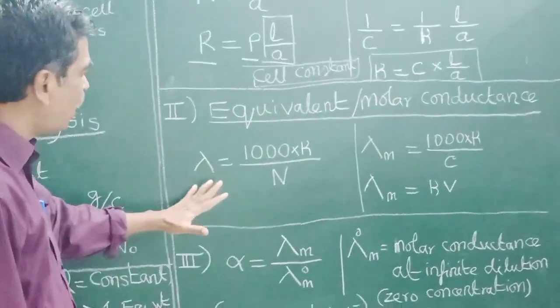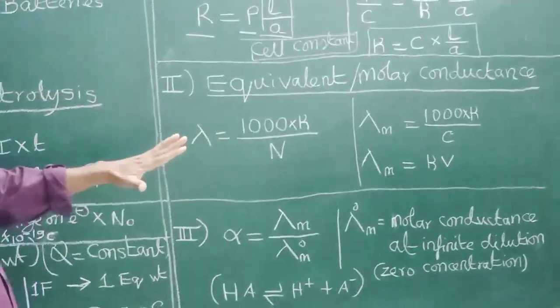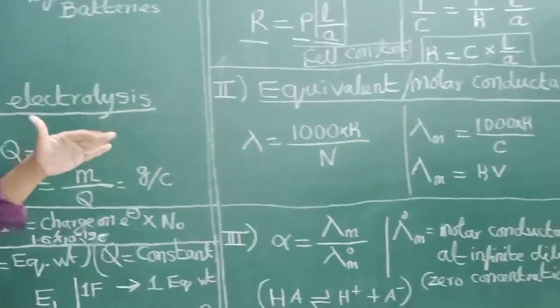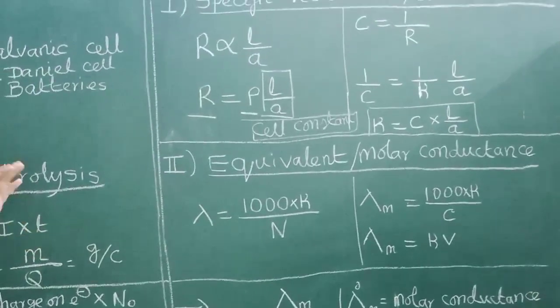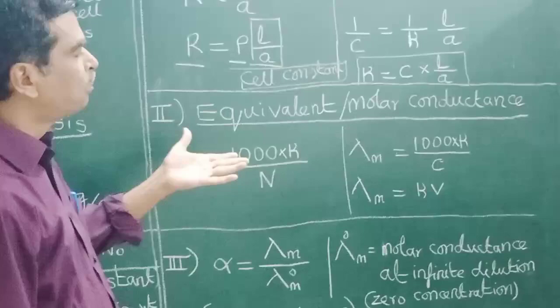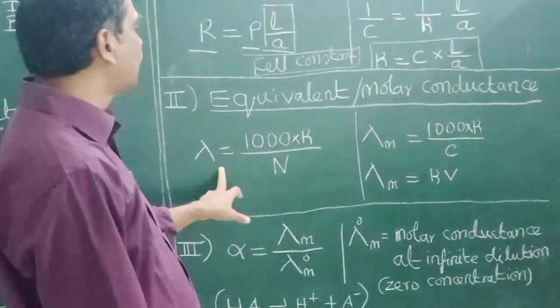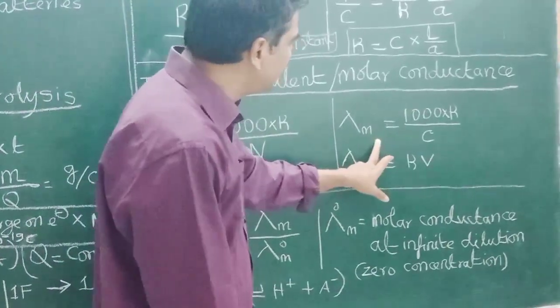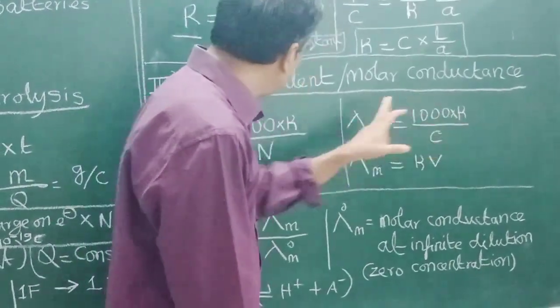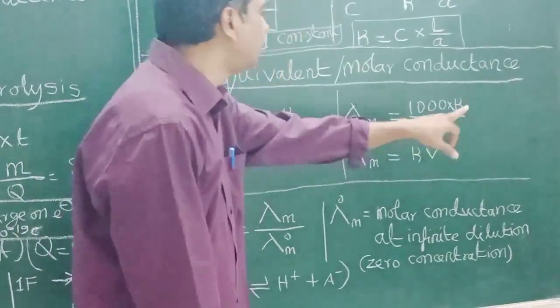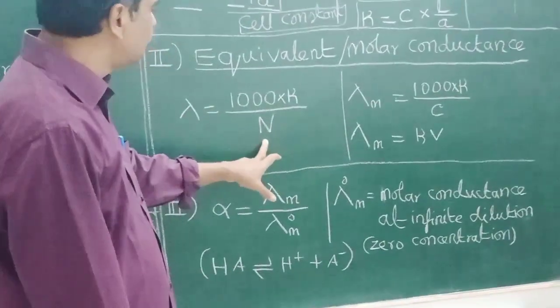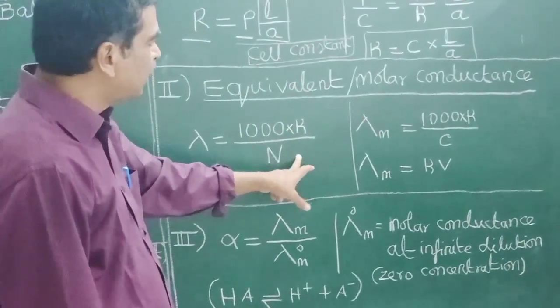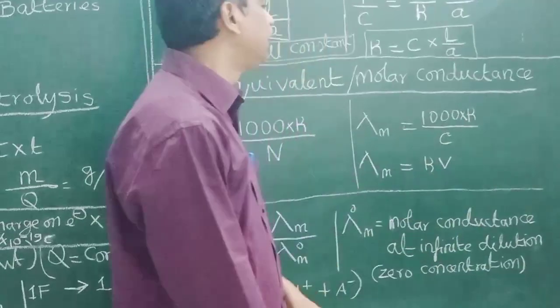Equivalent conductance is defined as the conducting power of all the ions produced by 1 gram equivalent weight of the substance in a given solution. Whereas molar conductance is given by 1000κ divided by the concentration. Here it is the number of equivalents per liter, here the number of moles per liter.